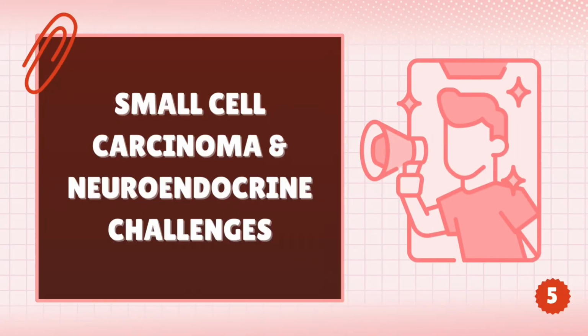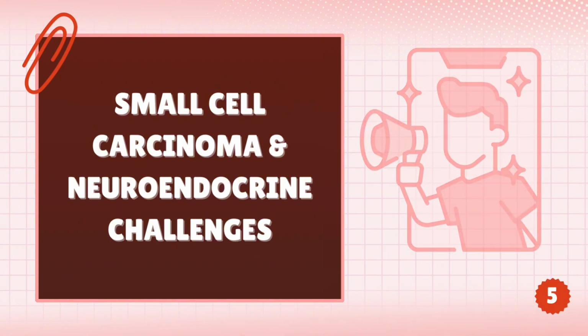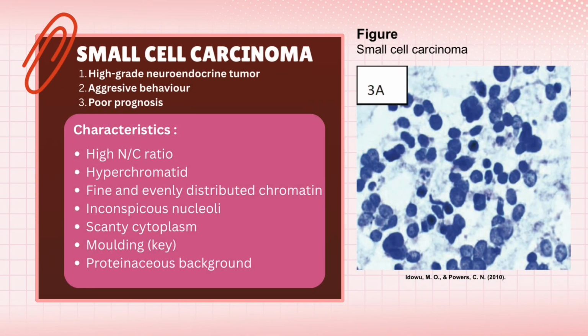Next, I will explain small cell carcinoma or SCLC and some of its important diagnostic mimics in respiratory cytology. This topic is clinically significant because SCLC is a high-grade neuroendocrine tumor with an aggressive course and poor prognosis. A misdiagnosis can lead to inappropriate management. The image shows classical cytological features of SCLC.